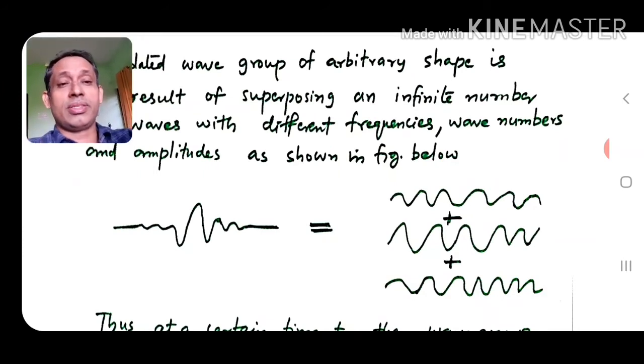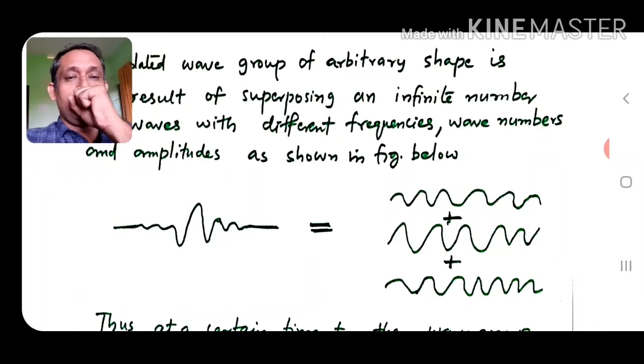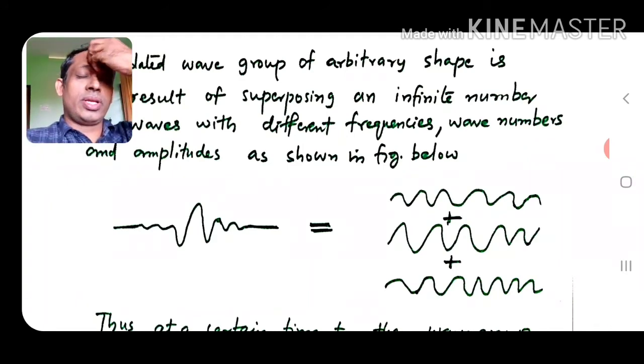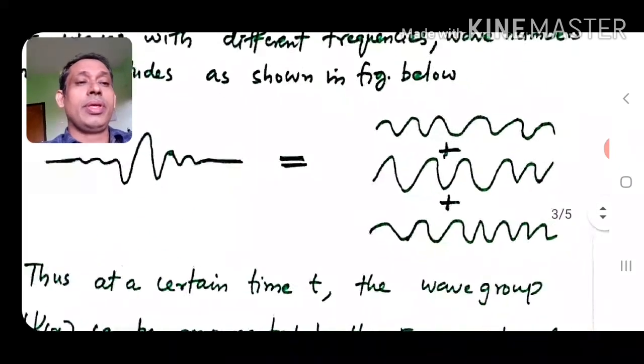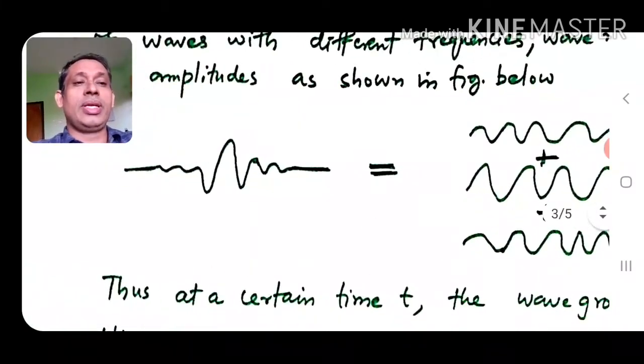This we have seen. A wave group is formed by the combination of several waves with a range of frequencies, wavelengths, wave numbers and amplitudes, as shown in the figure below.